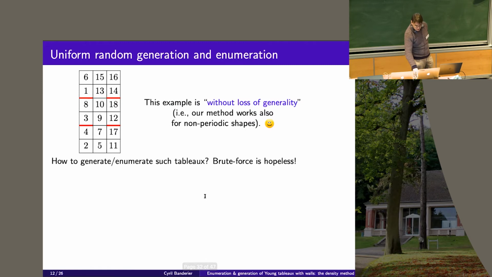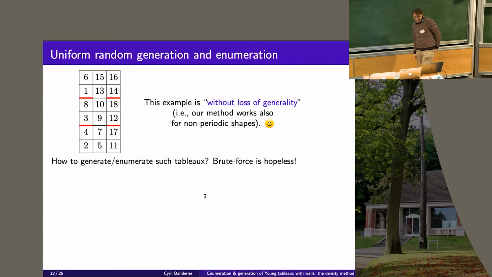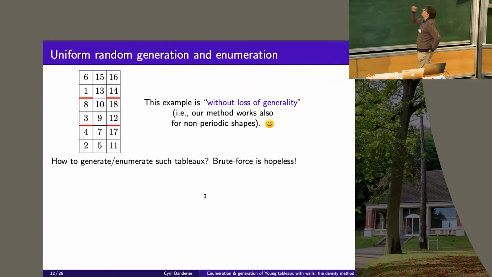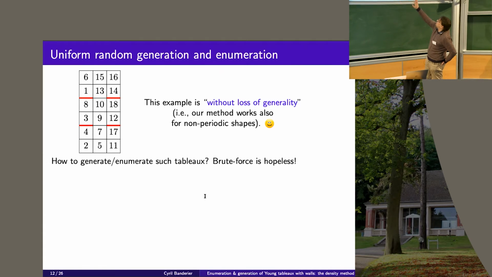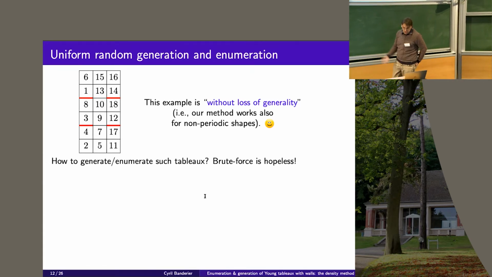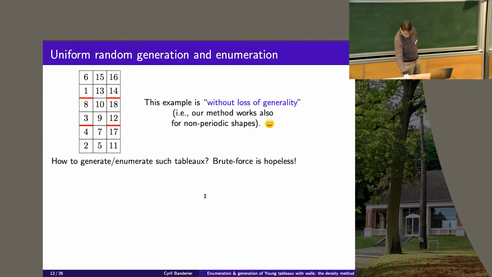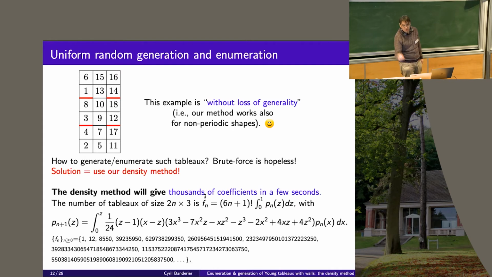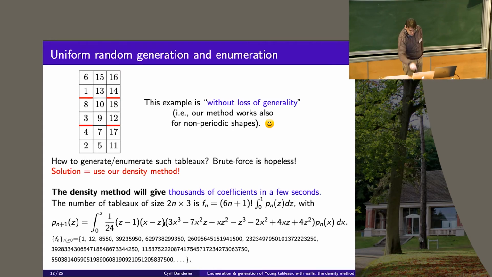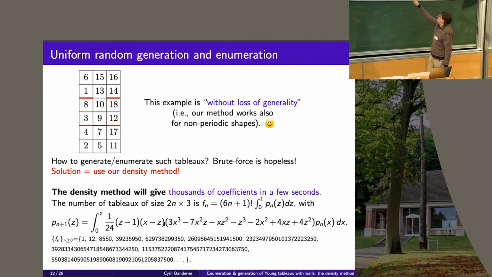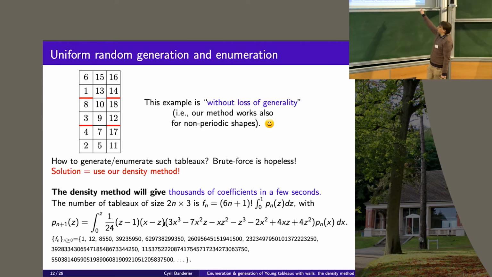Okay, so now let's explain in which way to use something which is, I would say, a late evolution of this idea to tableaux enumeration. So when we have such a tableau with walls, if you try brute force, it won't work. It will be too slow, and you get just 2 or 3 coefficients. But I claim that it is given by such a recurrence.